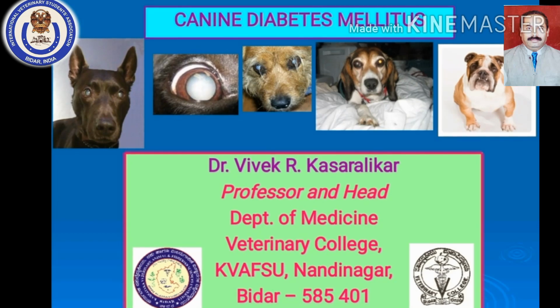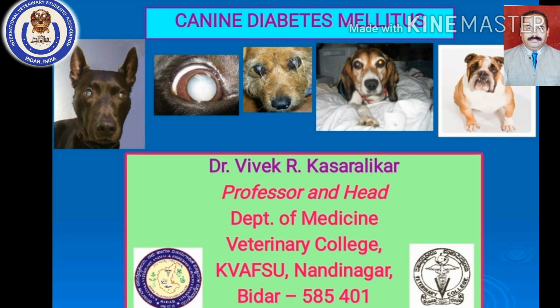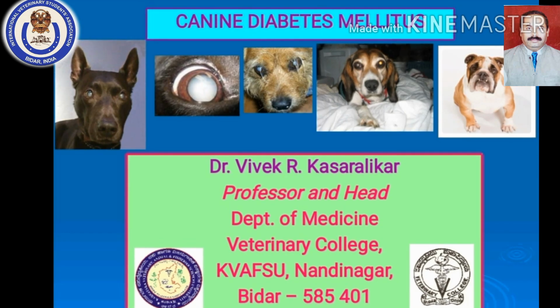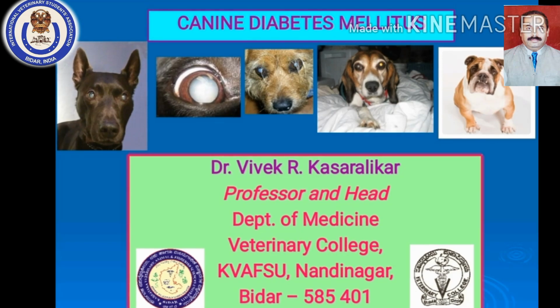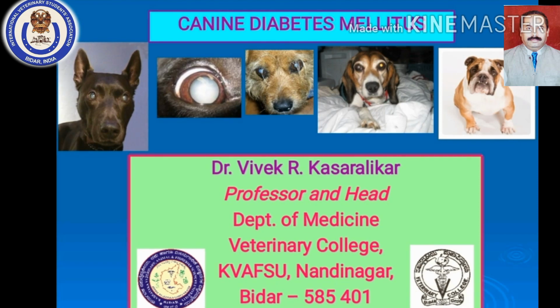It is opacity of the lens, which we call cataract, and cataract is a very cardinal sign of diabetes mellitus in dogs. In the other 2 photographs you can see the dogs are quite obese. So obesity and diabetes mellitus go hand in hand.